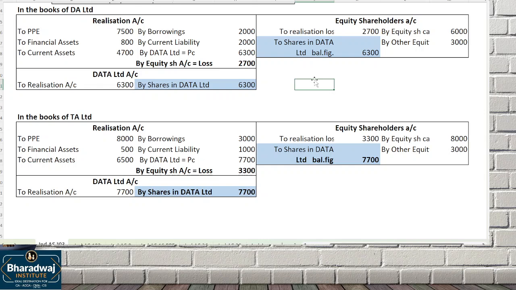We are not bothered whether the purchasing company is recording or not. The selling company is liquidated. Our equity shareholders will get other equity. Whether it follows the pooling of interest method or the acquisition method, we are not bothered. We just transfer to equity shareholders. Otherwise, for the selling company no Ind AS is applicable. Why? It's not going to continue. It's not a going concern. No Ind AS applicable.